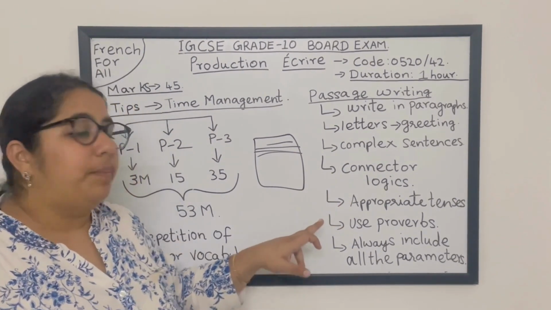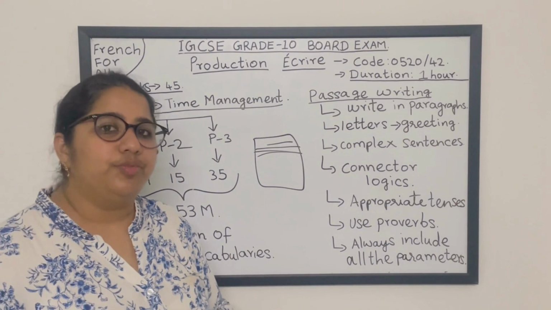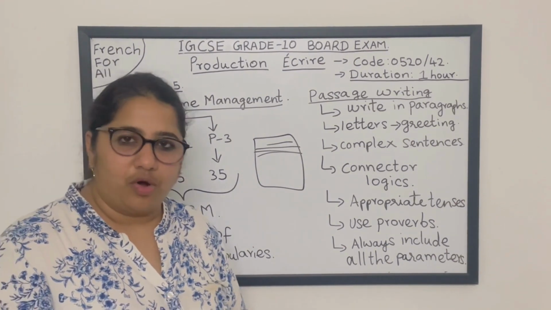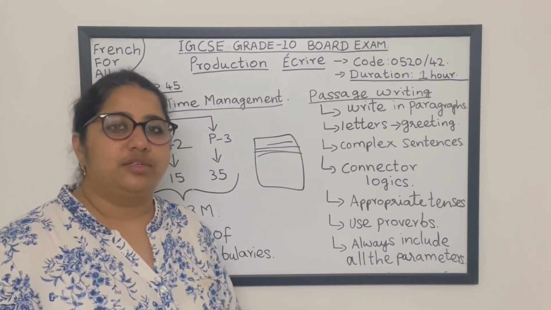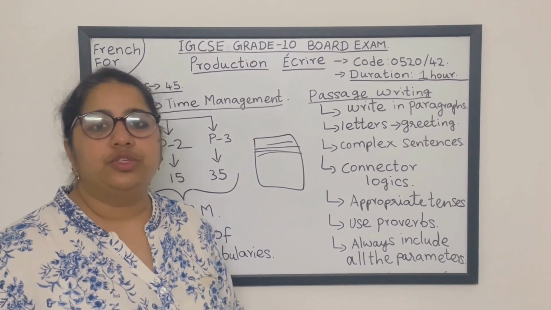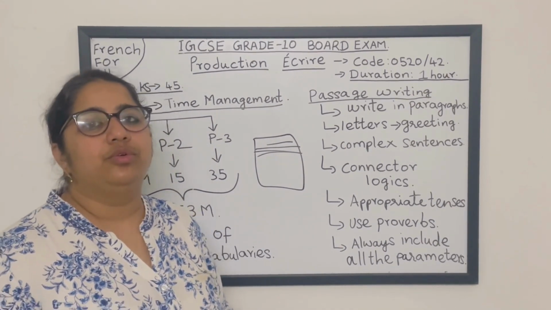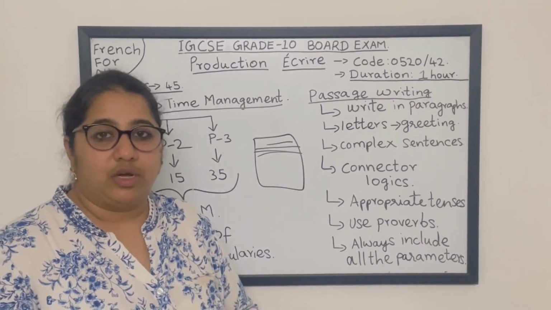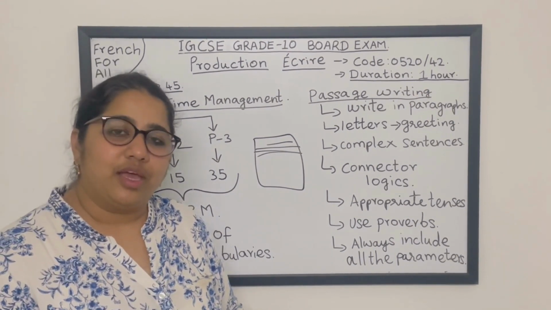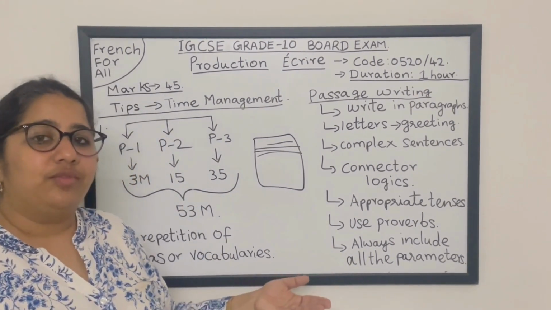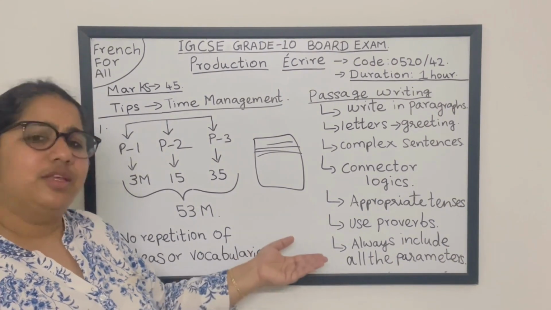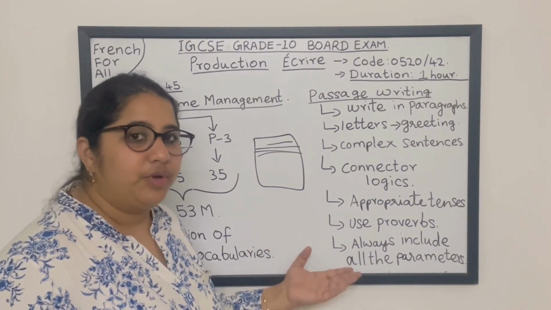Okay, and then appropriate tenses should also be used. For the action which you have already done, use the past tense. For the future projects or the things which you are going to do later, not now, you have to write the future tense. Okay, likewise you have to write the appropriate tenses.